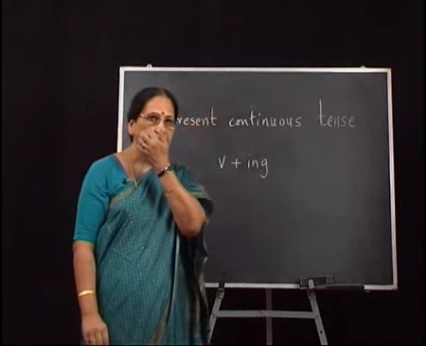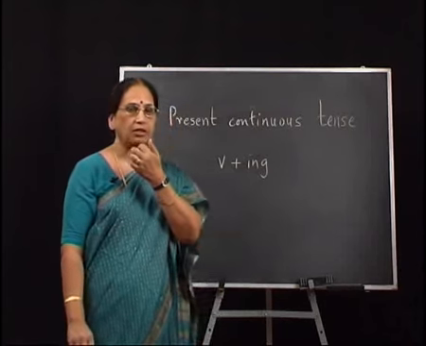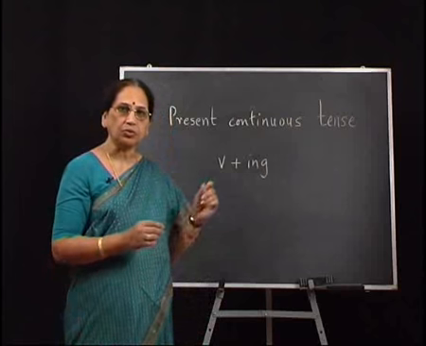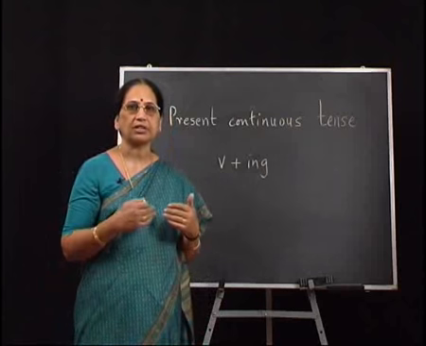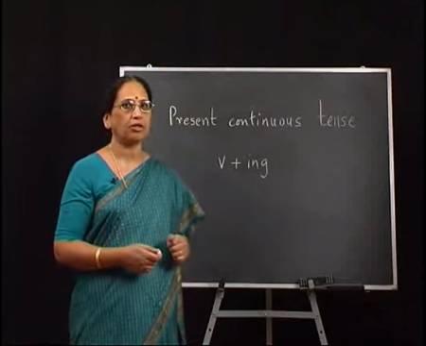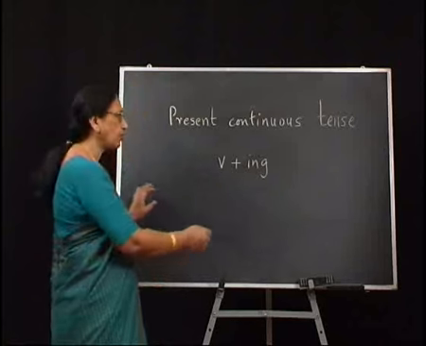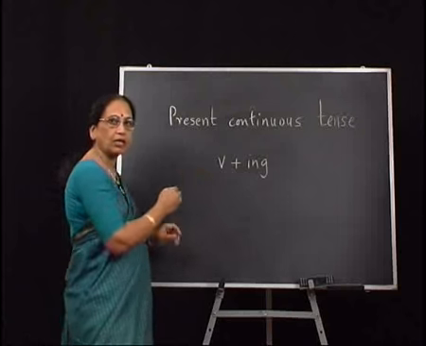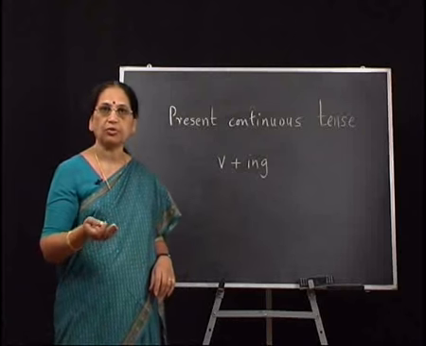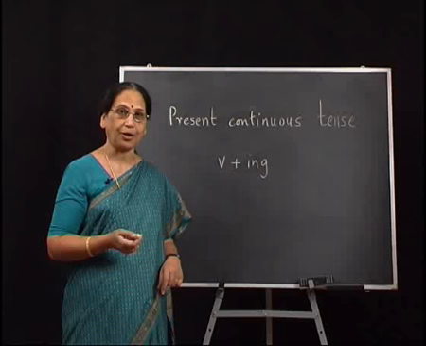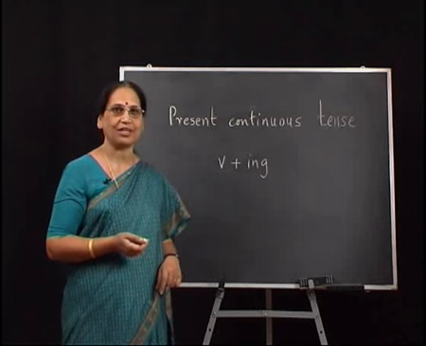And what we generally do is use this form to talk about actions which we are performing right now. For instance, I am standing at the board, I am writing on the board, I am talking to you, you are listening to me, and I hope you are enjoying the lesson.